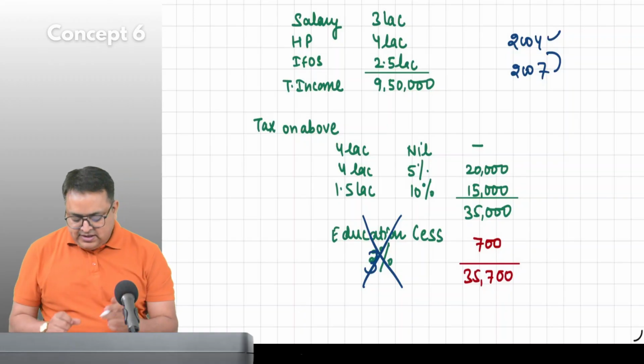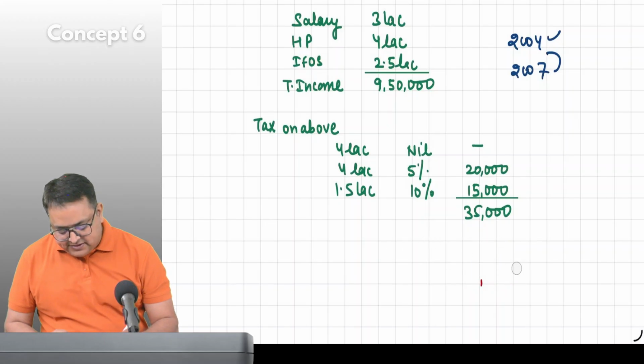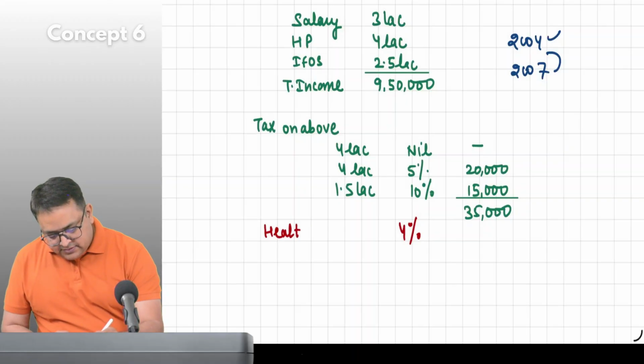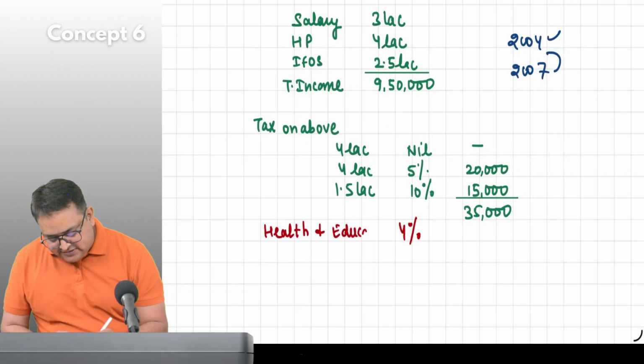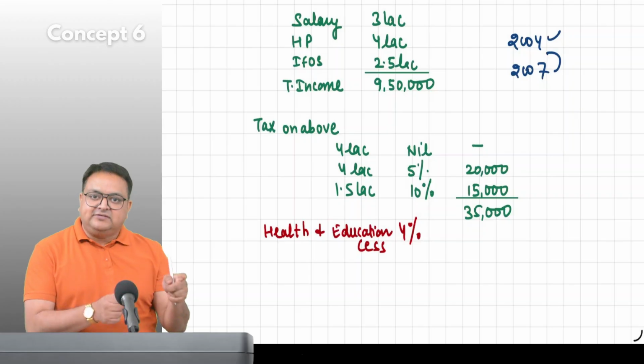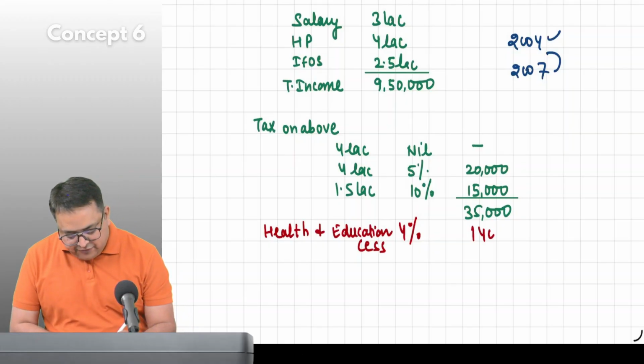They deleted it and made it 4%, and they named it health and education cess. 4% of your taxes. So 35,000 into 4%, 1400 now you have to pay.